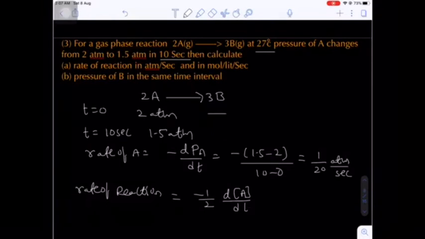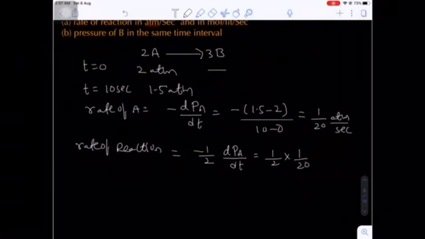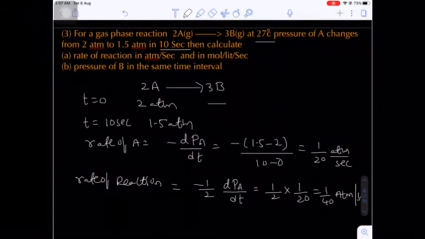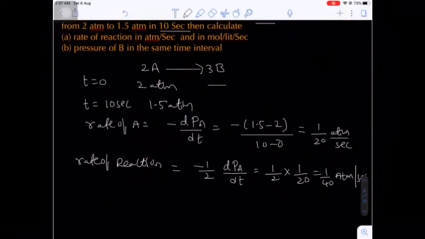Here also it is dPA by dt. Okay. So minus 1 by 2 into dP by dt, that is 1 by 20. So overall you will get 1 by 40 atm per second. So the first unit will be atm per second.